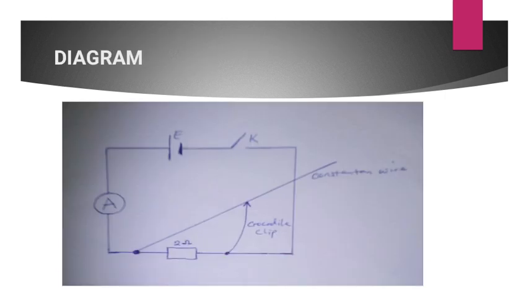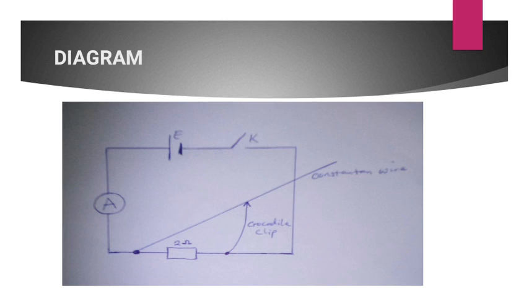Now, this is the setup for the experiment. This is the circuit. You have the battery. From the positive terminal of the cell, a wire is connected to the positive terminal of the ammeter, and from the negative terminal of the ammeter, you have another wire connected to one end of the 2 ohms resistor.